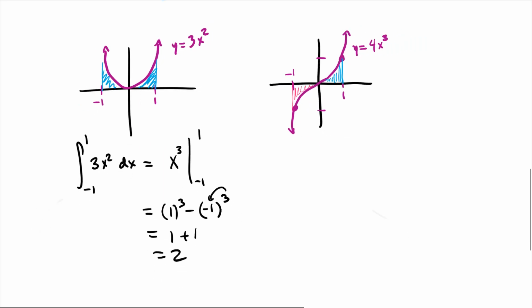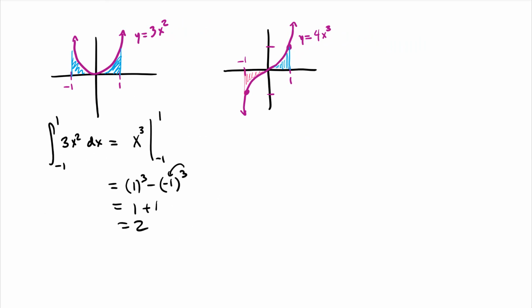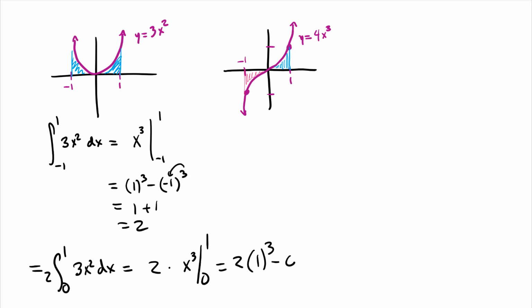These are pretty simple examples where they're not so rough to do. But we could have just said that this is equal to 2 times the integral from 0 to 1 of 3x squared dx. Again, this isn't the best example, but there are times when, oh my goodness. Now we could say it's just 2 times x cubed evaluated from 0 to 1. That was 2 times 1 cubed minus nothing, and it still gives you 2.